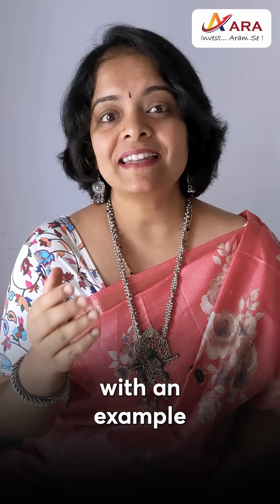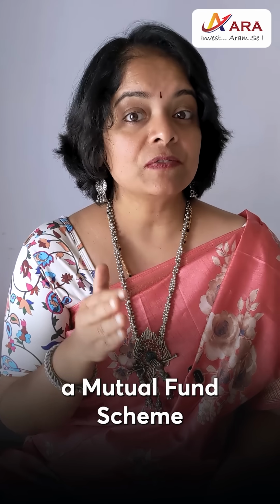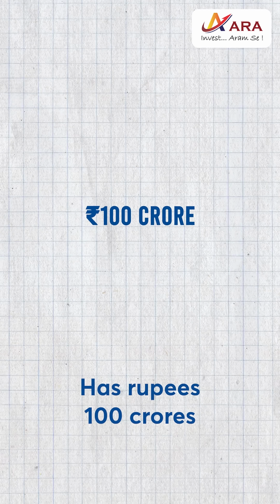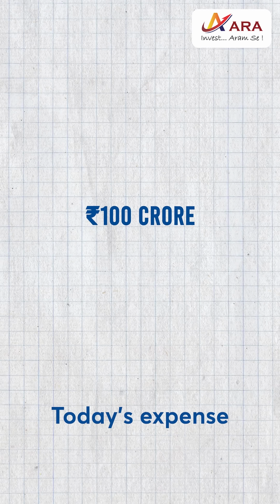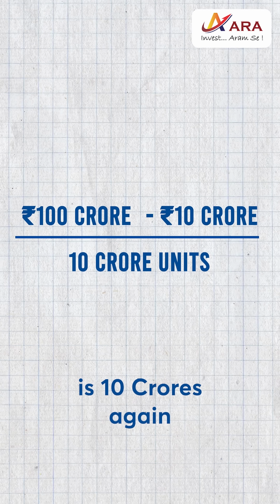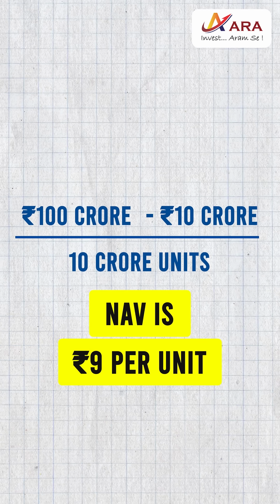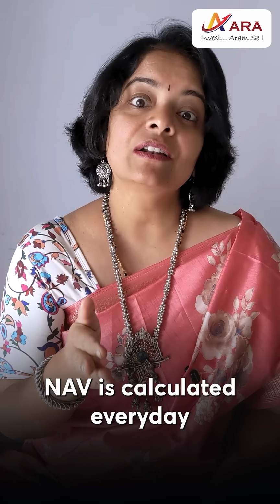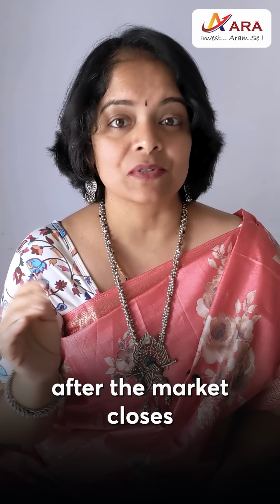Let us understand with an example. Let's consider a mutual fund scheme has rupees 100 crores as its market value. Today's expense is rupees 10 crores and the units given out is 10 crores again. So the NAV is rupees 9 per unit. NAV is calculated every day after the market closes.